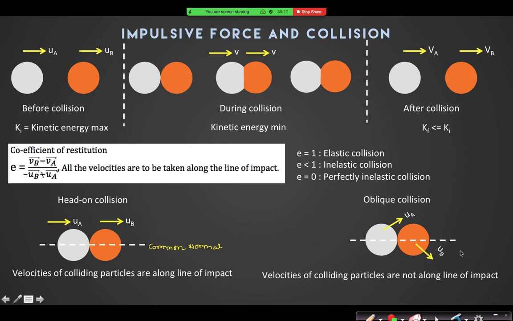Up to this, is it clear? Yes, sir. So we have two equations: conservation of linear momentum and the coefficient of restitution. Will it be given in the problem whether it is elastic or inelastic? Yes, the value of E will be given.